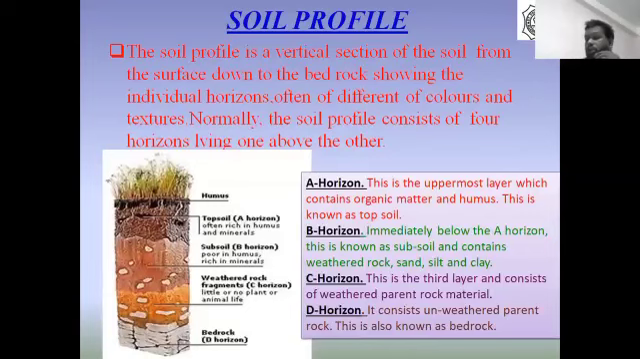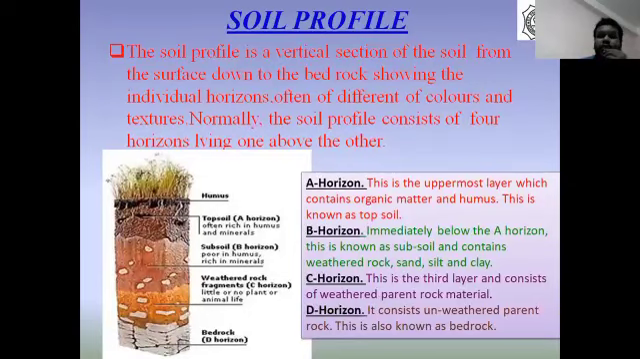Now, what is soil profile? It is a vertical section of the soil, as you can see in the picture below. It is a vertical section of the soil from the surface of the earth down to the bedrock, showing the individual horizons, often of different colors and texture.